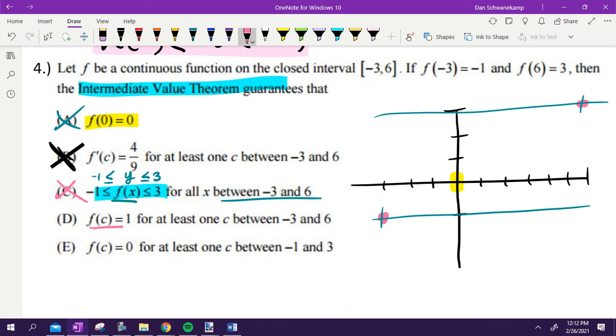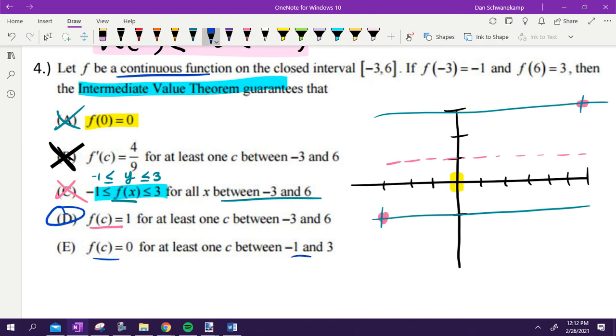Letter D says f of c is equal to 1. Here's 1 right here. F of c, that's the y value. Do I have to be equal to 1 at least once between -3 and 6? Do I have to go through that line? Yeah, because I'm continuous. There's no way to connect those dots without going through that line if I'm continuous. That's the right answer.